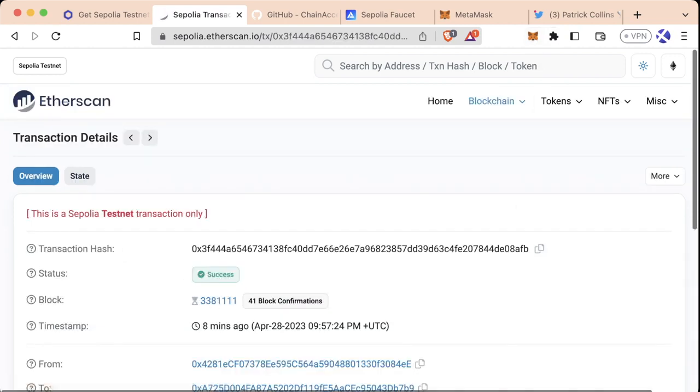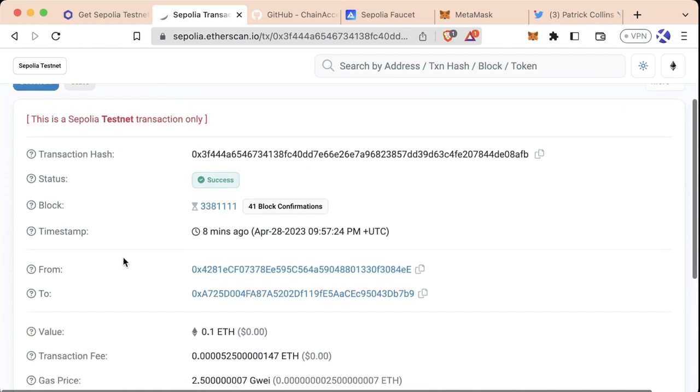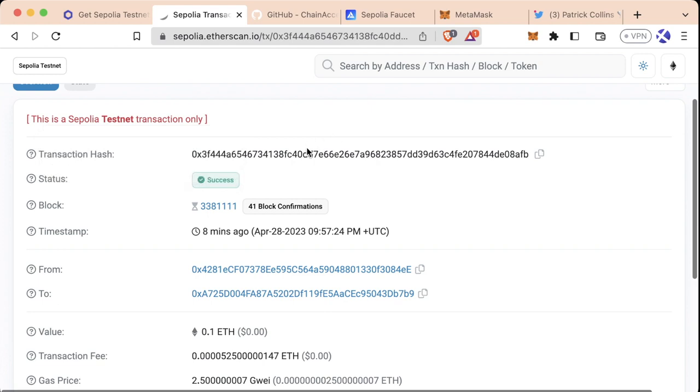And if we select this transaction hash, we can see even more details in here. Understanding all these different fields is essential to becoming a smart contract developer and even just a Web3 or Ethereum or blockchain user. So let's learn a bit of the basics of what's actually going down in this transaction. The first field on this page is the transaction hash. You can even see a little question mark here, which tells you a little bit more about it. It's a unique identifier for this specific transaction on this network.